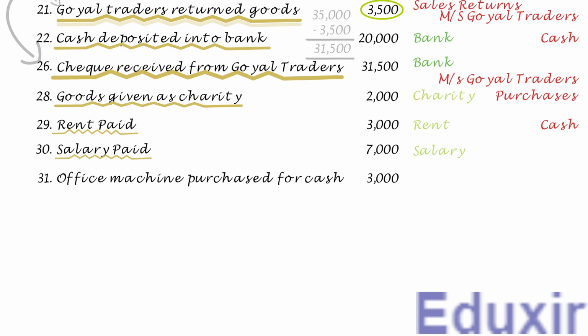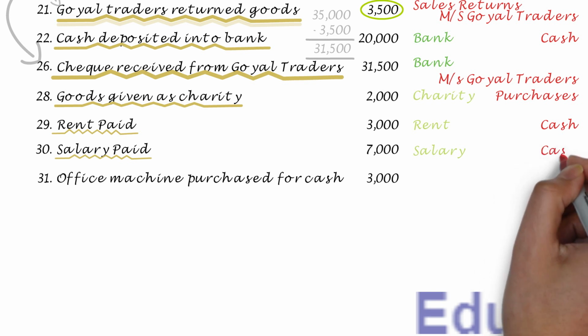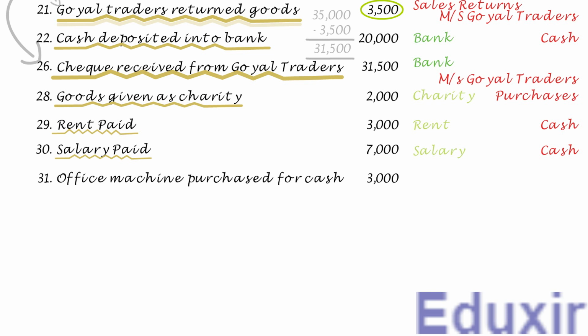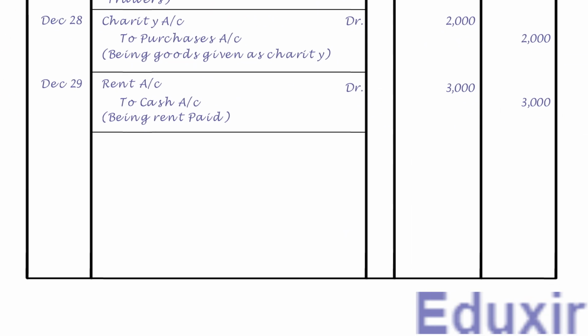At the same time, as the payment of this salary is done in cash, the cash asset of the business is decreasing. The rule to record any decrease in the asset is to credit the corresponding assets account. In this case, the cash account should be credited. With this analysis, let us proceed with the journalizing of this transaction. Let us first record the date.